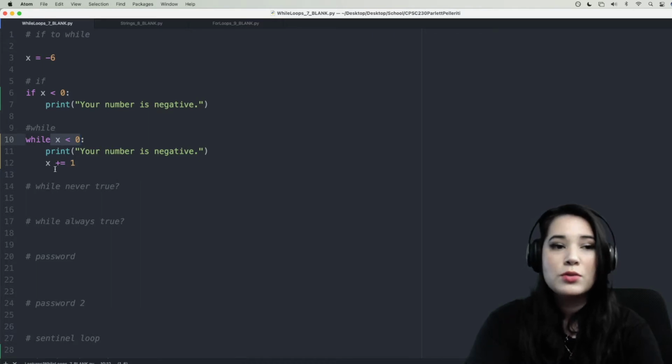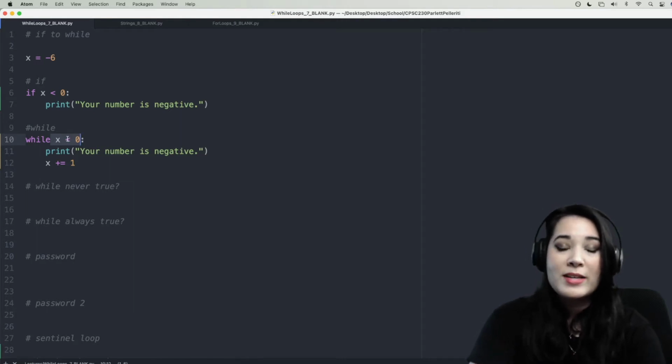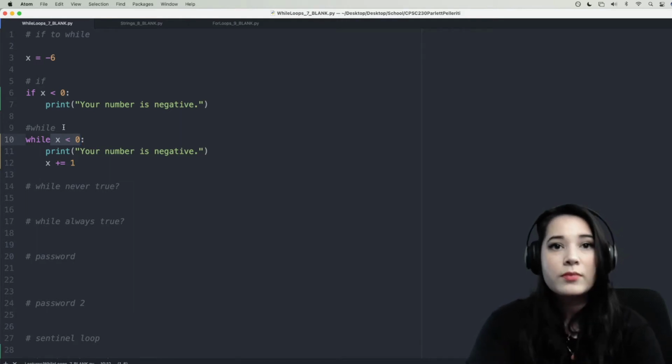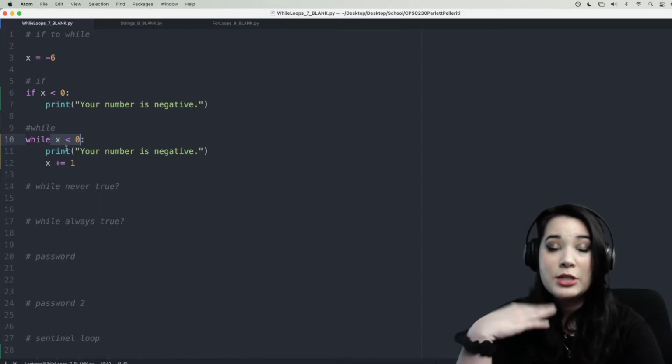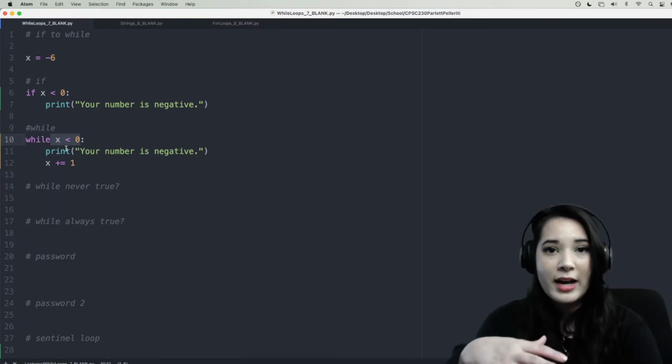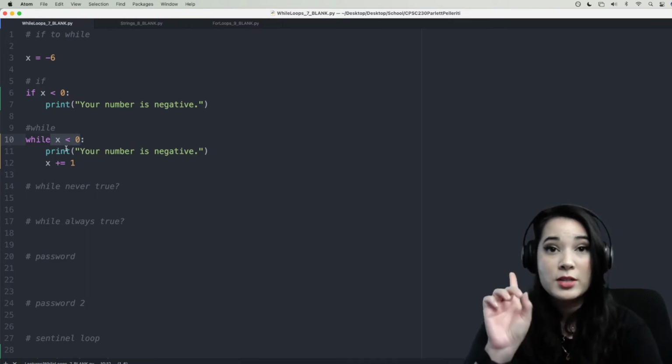Again, this is true. -3, true. -2, true. -1, true. And finally, we would get to 0, which is the first time that this while loop will evaluate to false because x is equal to 0, not less than 0. So this while loop would continue checking for us every single time, unlike the if statement, which only checks once.